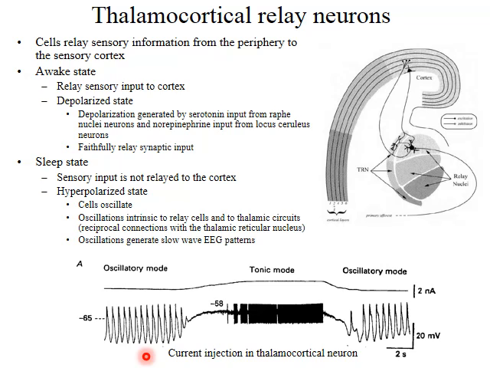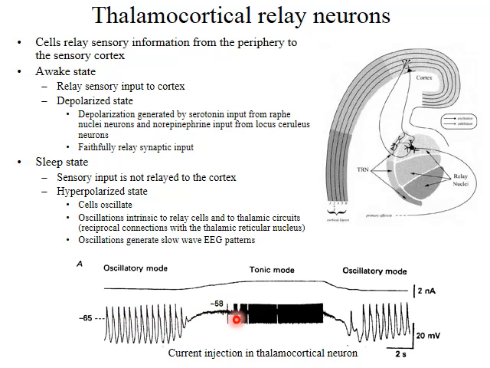The diagram at the bottom shows the 2 physiological states of thalamocortical relay neurons. When cells are hyperpolarized, they have a resting membrane potential of about minus 65 millivolts. We see this oscillation, and at the peak of the oscillation there would be several spikes. There would be a burst of spikes at the peak of each of these oscillations.